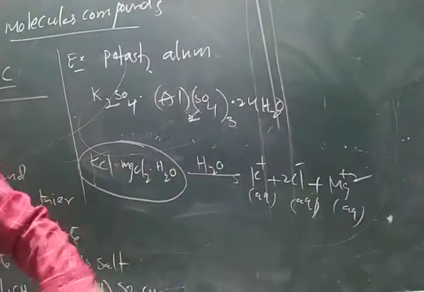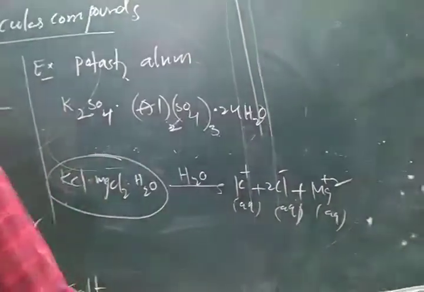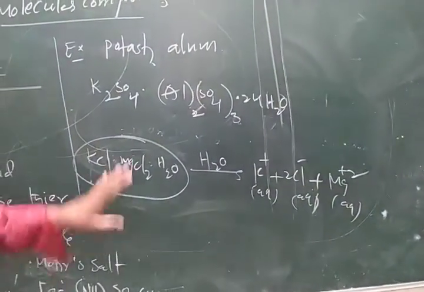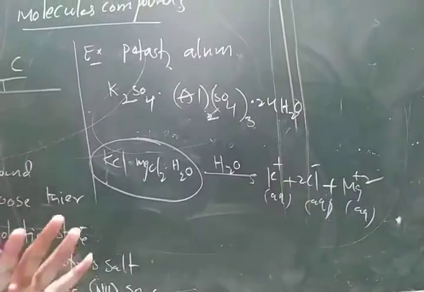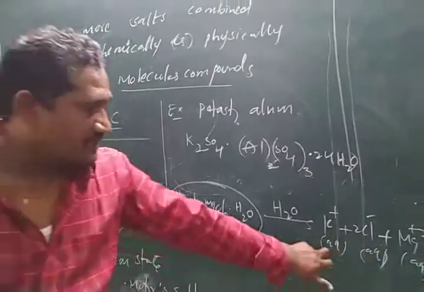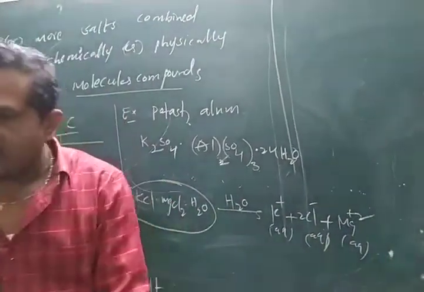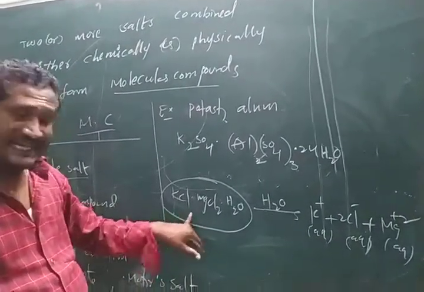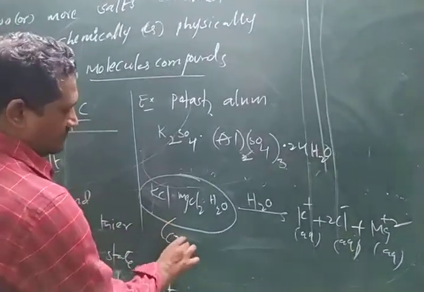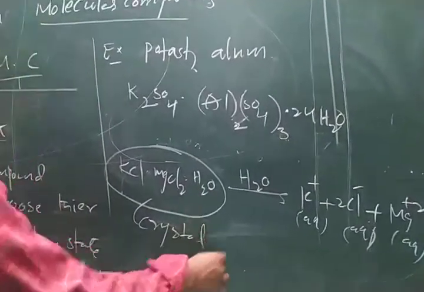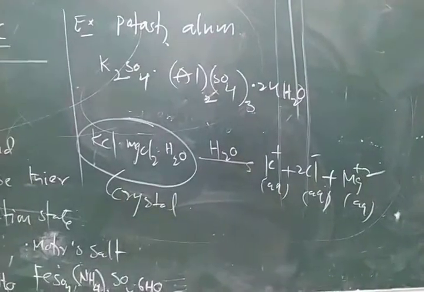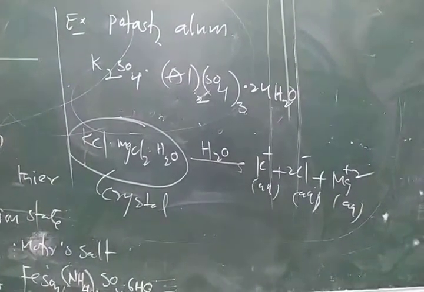But if you add water, they completely lose their identity. So those are called double salts: in aqueous medium they lose their identity, and in the solid, crystal state, they show identity.